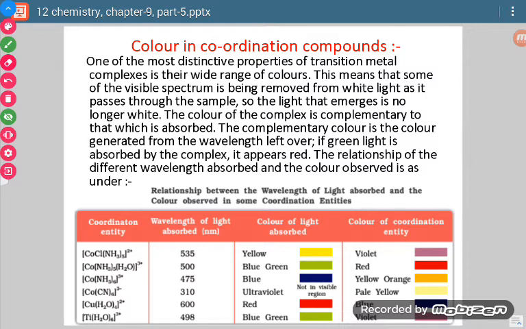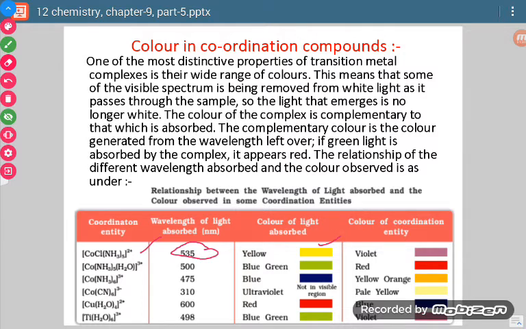Now see, examples are given here. If we take this compound [CoCl(NH3)5] whole complex having charge +2, it absorbs light with wavelength 535, and the color which it has absorbed is yellow.